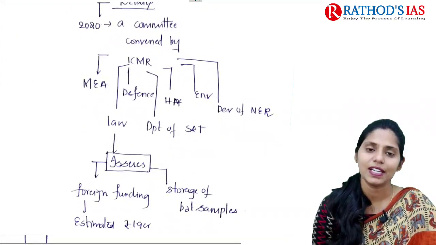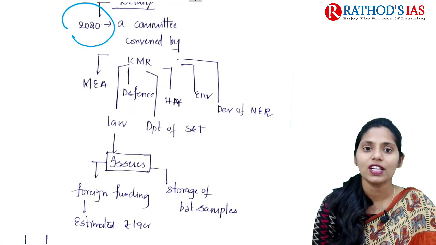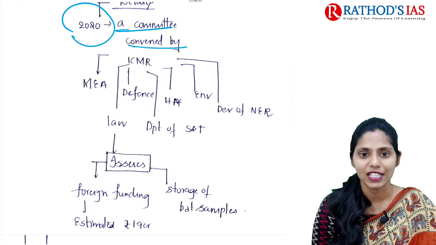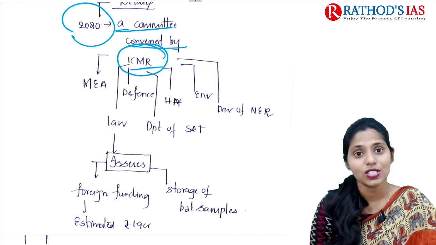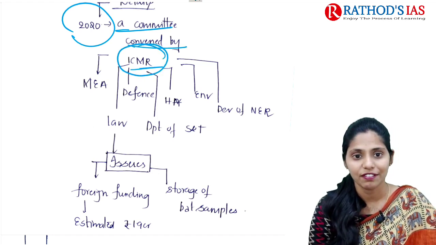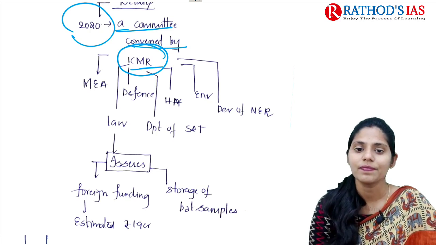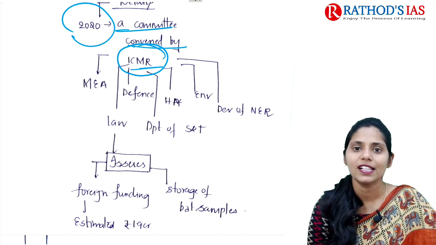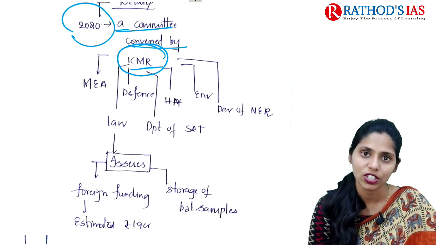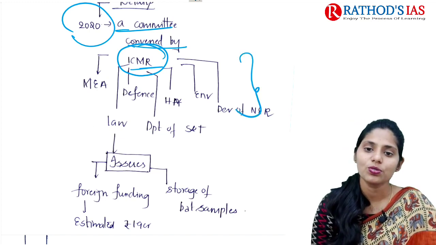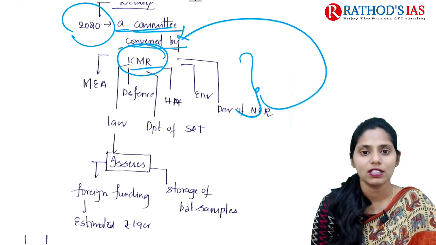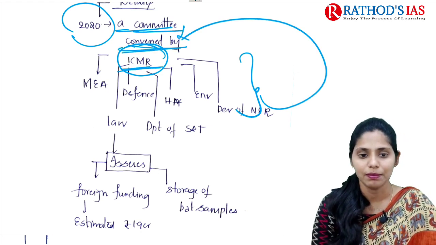And if you see the data, it says that in 2020 a committee was convened by ICMR, and it includes a number of people from the Ministry of External Affairs, Law Ministry, Defence Ministry, Department of Science and Technology, and also Environment, Health, and Development of North Eastern Region. So these are the members of this committee convened by ICMR.